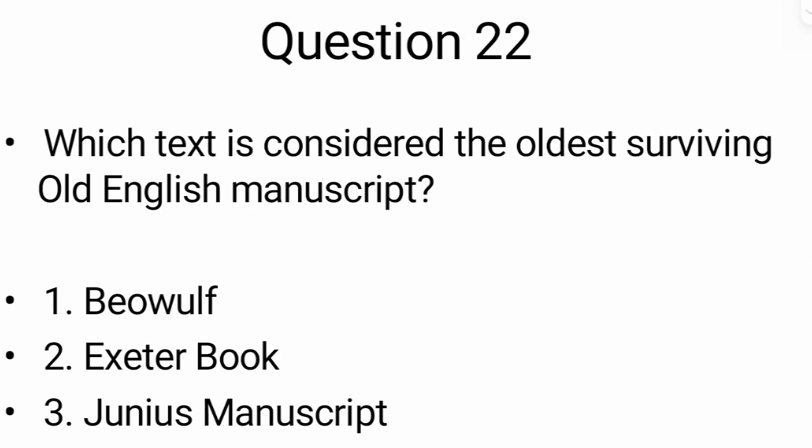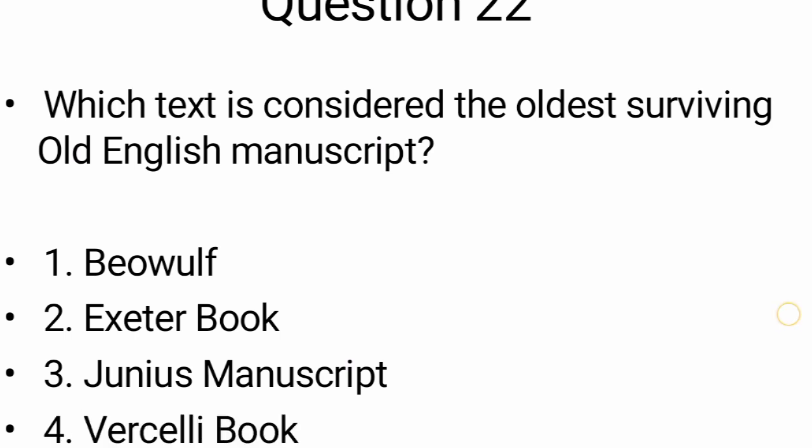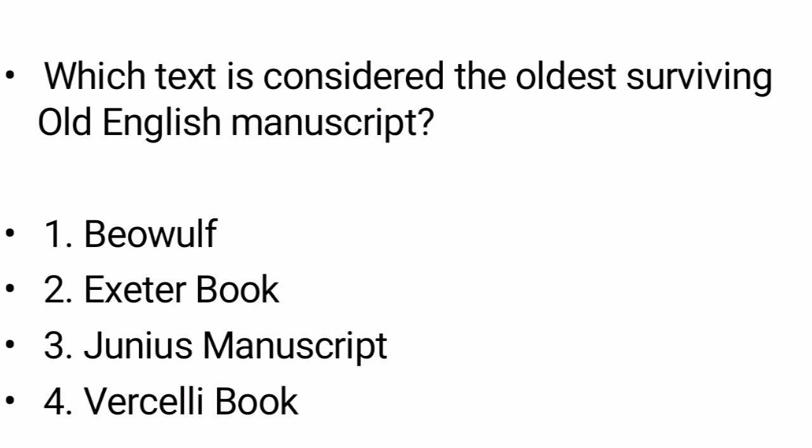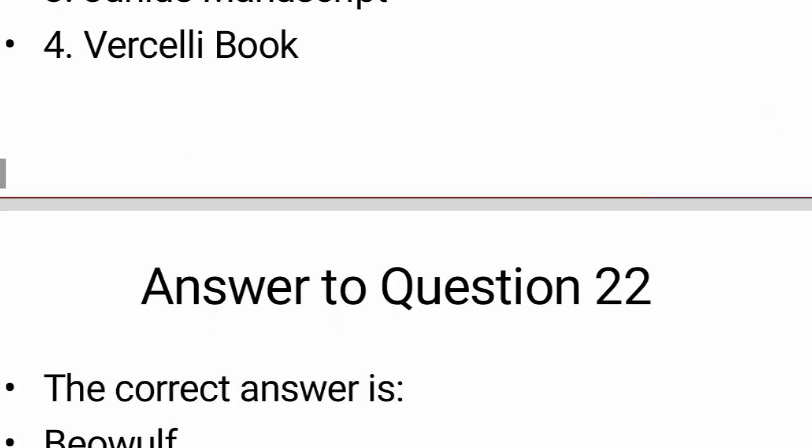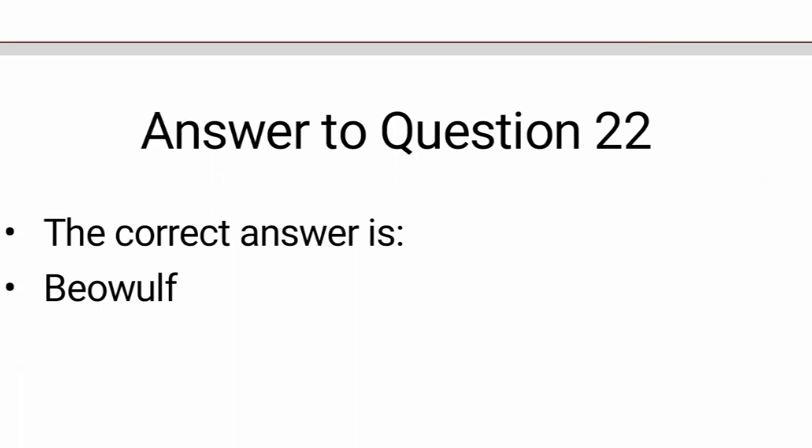Now let's see question number 22. Which text is considered the oldest surviving Old English manuscript? Options you have: Beowulf, Exeter Book, Genesis manuscript, or Vercelli book. Try to guess the answer. Let's see the correct answer. The correct answer is Beowulf. This is the correct answer.